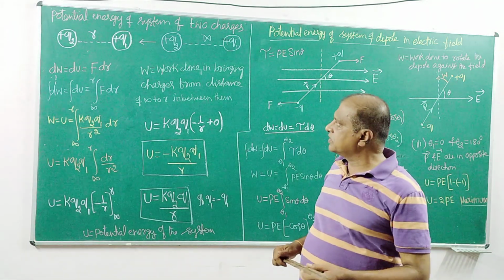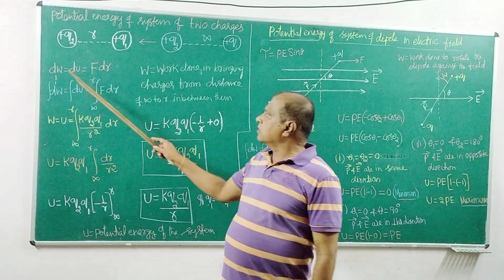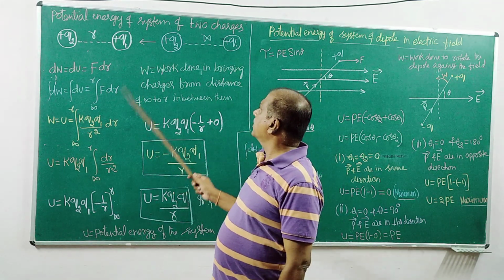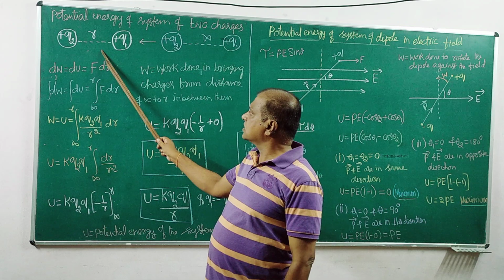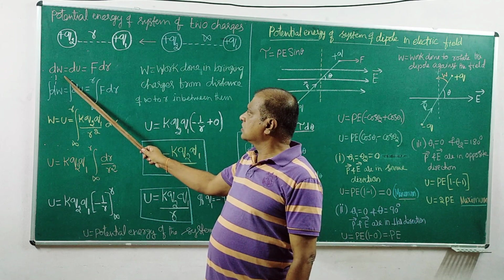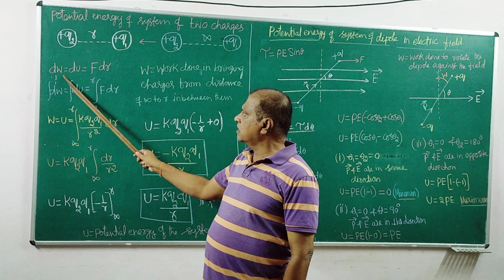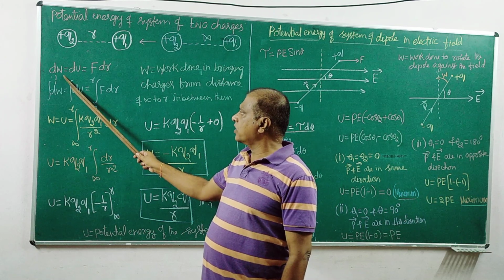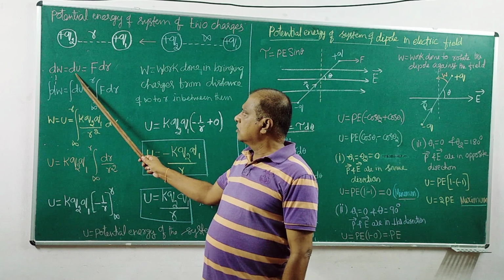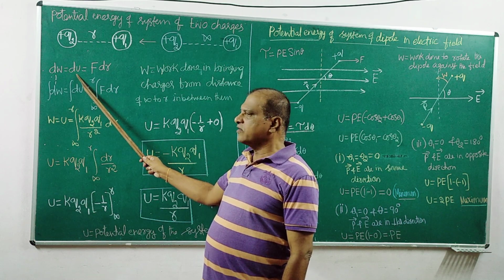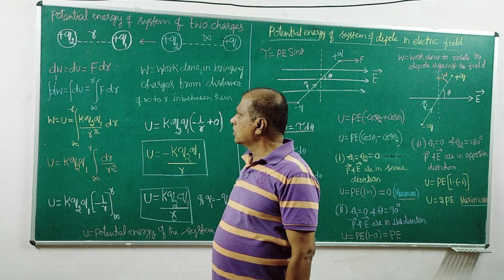In accordance with this definition, the work done in bringing these charges from infinity to this distance is given by a mathematical expression. In differential form, the amount of work done is equal to the potential energy change dU, where U stands for the potential energy of the system.